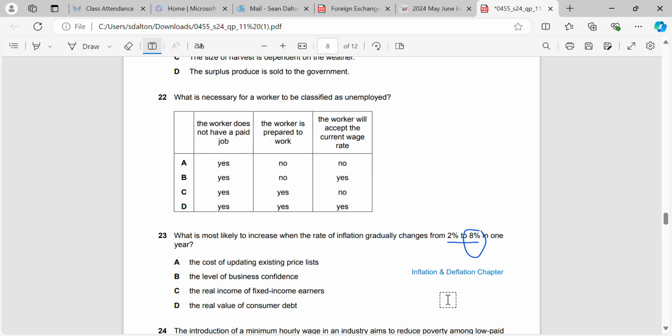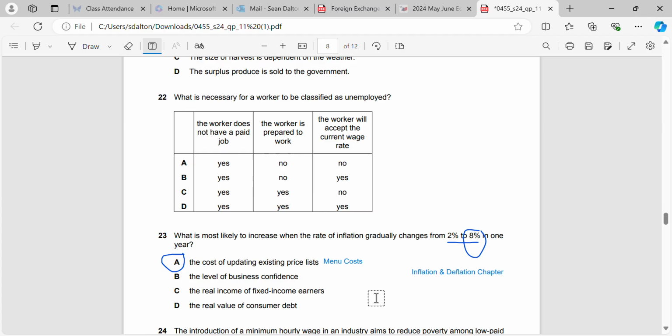We're talking about the costs of inflation. And one of the costs of inflation is the cost of updating existing price lists. Now, they're trying to trick you out a little bit here because we call them menu costs in the slides, okay? And that means that when we have inflation, the price of the goods and services will be increasing.